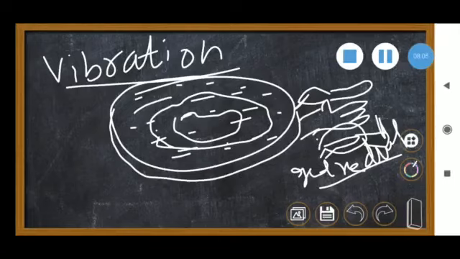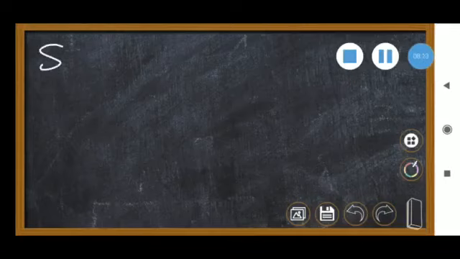So the thing you have to notice here is that sound requires a medium, sound propagates as waves, and sound is the vibration of an object. So what is meant by sound? I will write here.